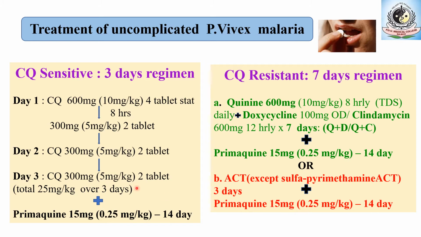So you can see that in chloroquine sensitive, a single drug is required for 3 days of therapy. In case of chloroquine resistance, a combination of 2 drugs is required, either quinine combination or artemisinin combination therapy, for 7 days. In both cases, the schizonticidal phase is followed by the gametocidal drug for the complete cure of malaria.